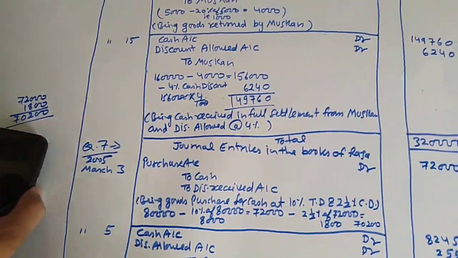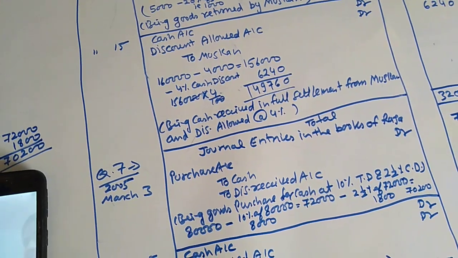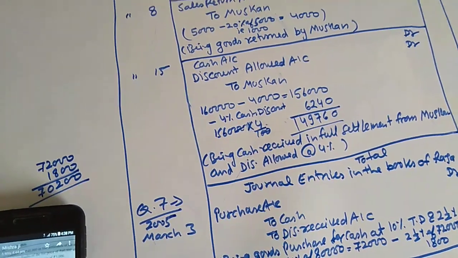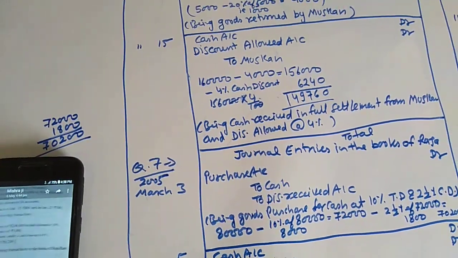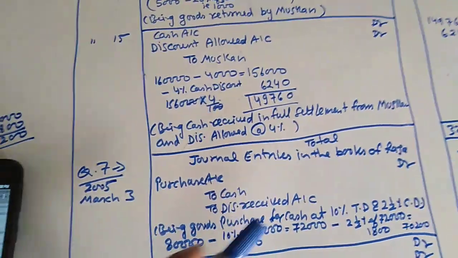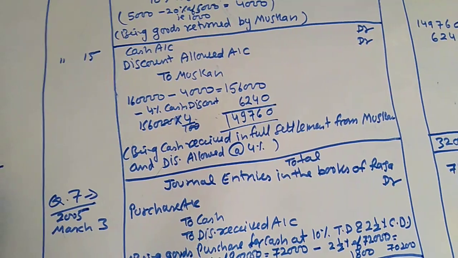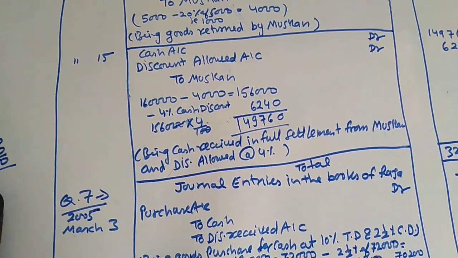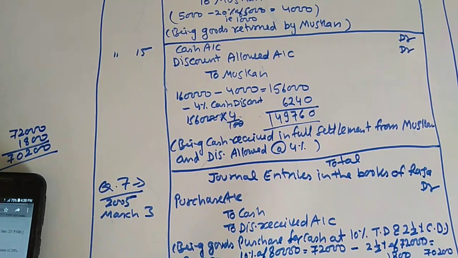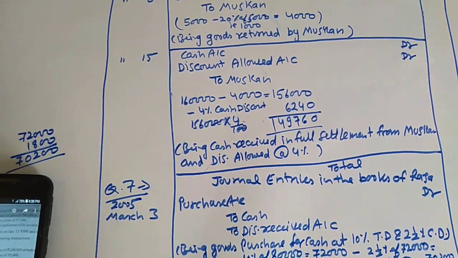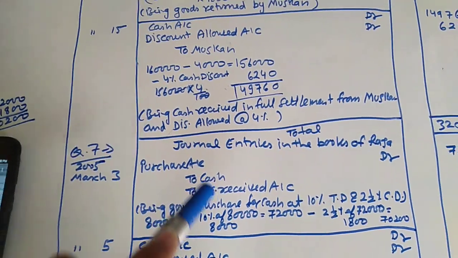Now in question number 7, journal entries in the following transactions in the books of Rajaram. Bought goods for cash of list price of 80,000 at 10% trade discount and 2.5% cash discount. Then purchase account debit to cash, to discount receipt.